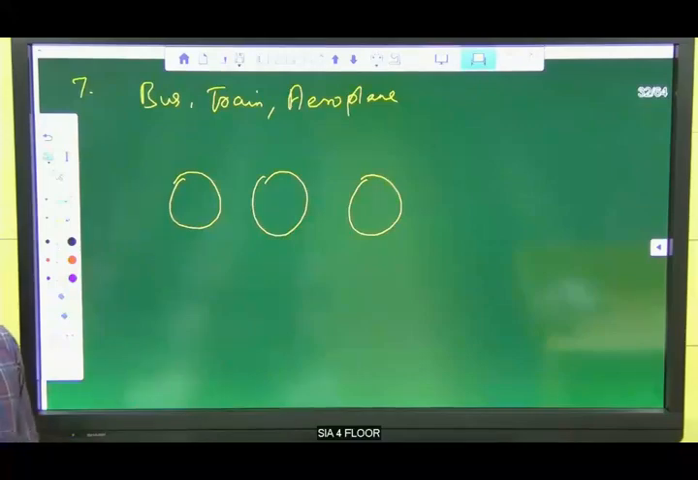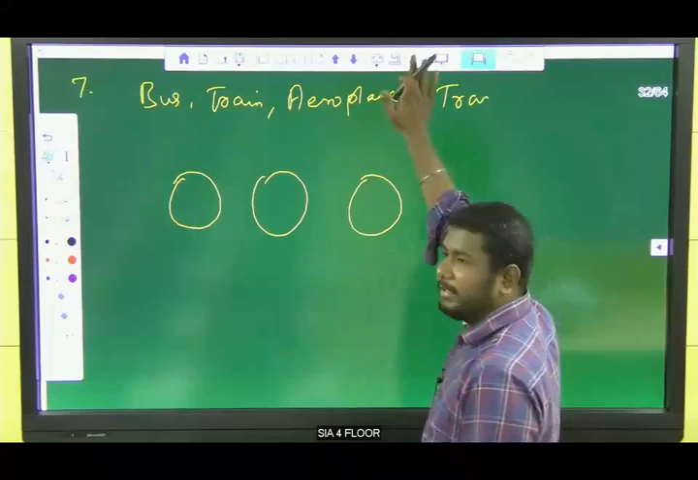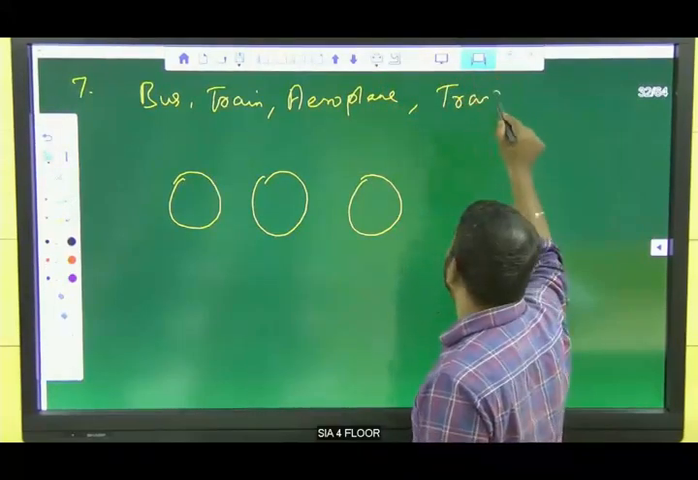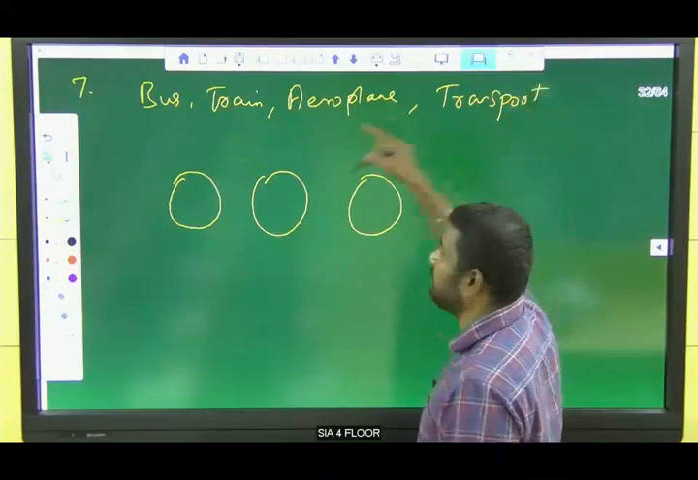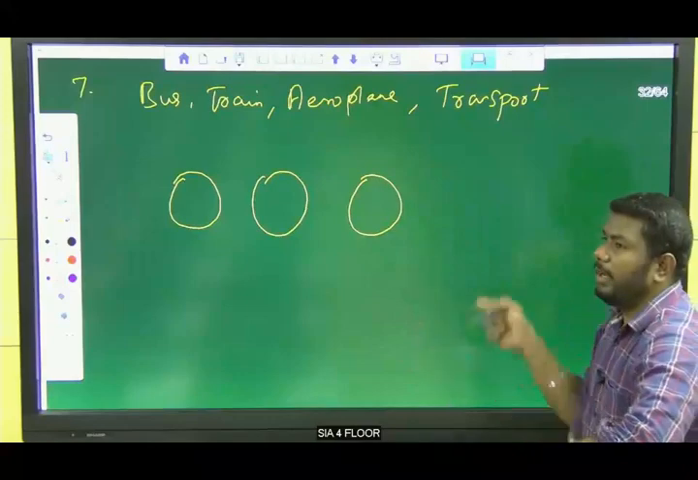Clear? So if I am giving transport here, this is all about the question, and now I am going to convey further information. Take this as another question. Bus, train, aeroplane, transport. Now how will you connect the figures?